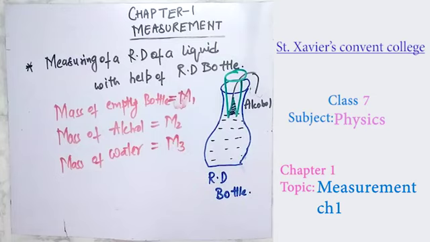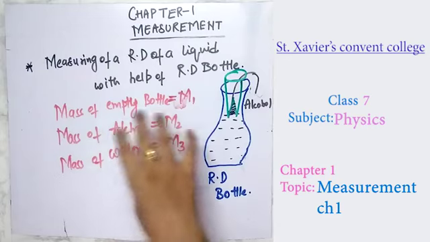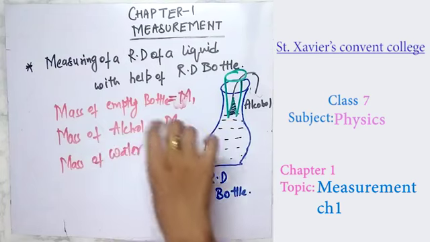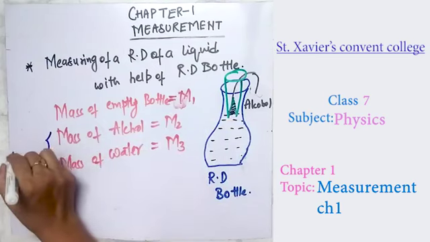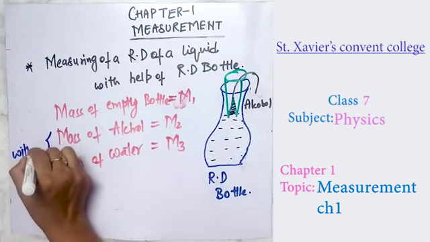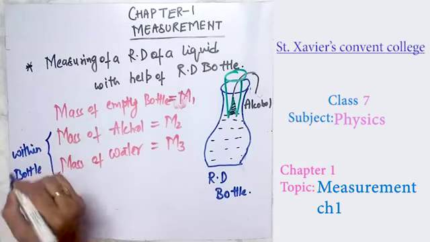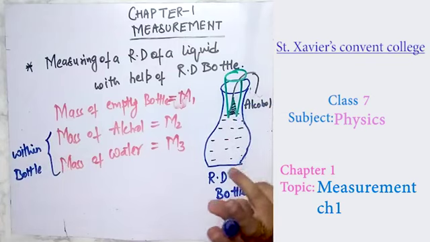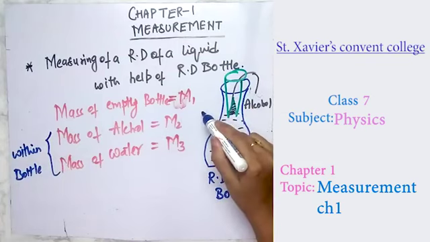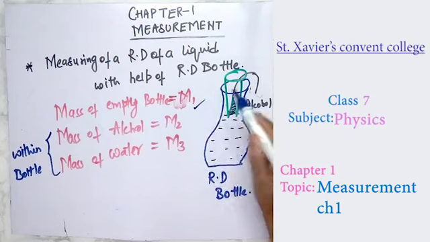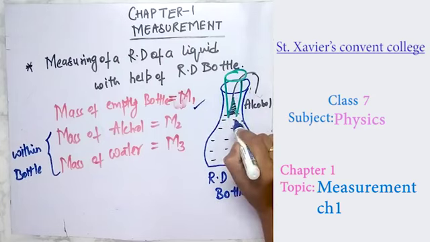Now the next is how you are going to calculate the mass of alcohol within a bottle, because this m2 and m3 is the mass of alcohol and the mass of water within a bottle, not outside. So first take a bottle and measure its empty mass, that is m1.